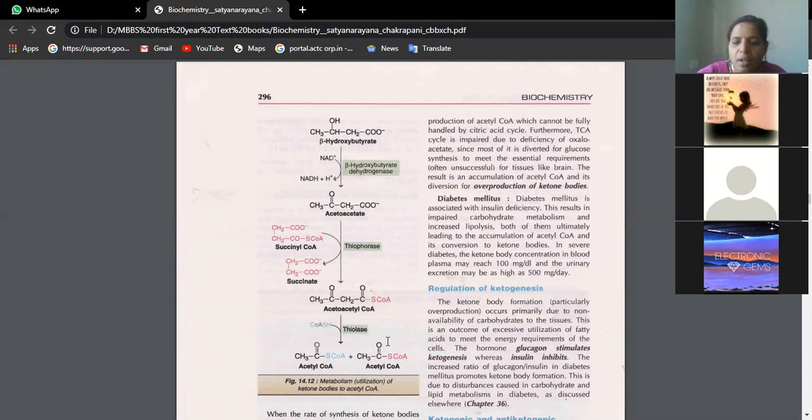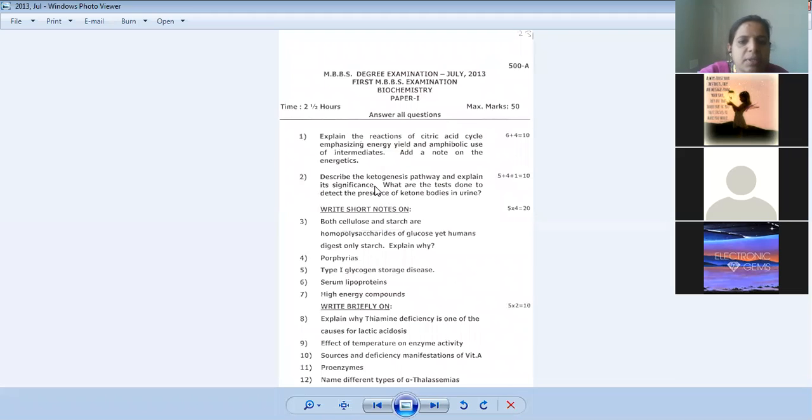Very simple cycle. So after this, what is the part of question we have? Ketogenesis we have, and ketolysis. What is the test done? I gave you the name of the test in the previous class. Rothera's test, very good. What do you do in Rothera's test? Sulfur particles are sprinkled over the urine. If they sink, it shows the presence of ketone bodies. If they float, it shows ketone bodies are not there. Okay, so that is the test.